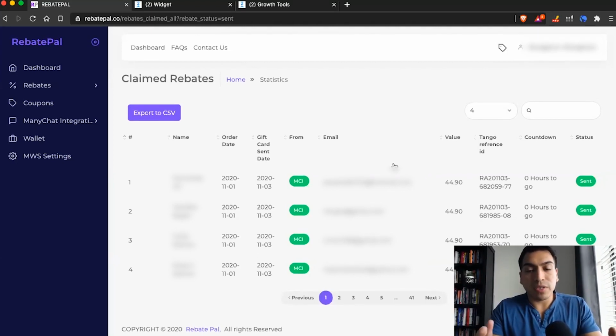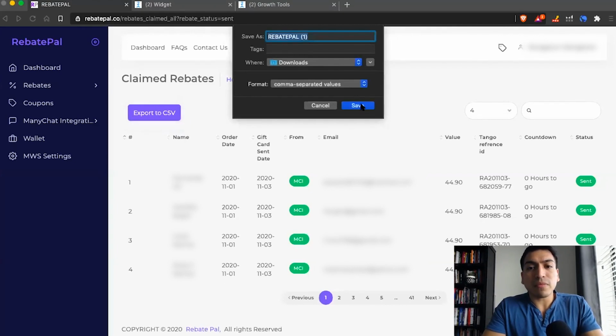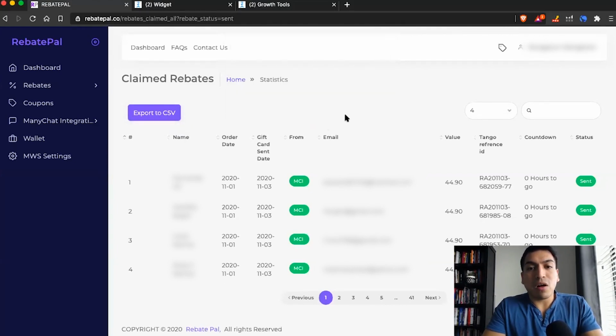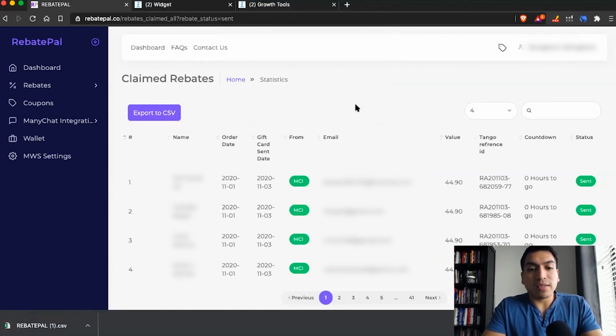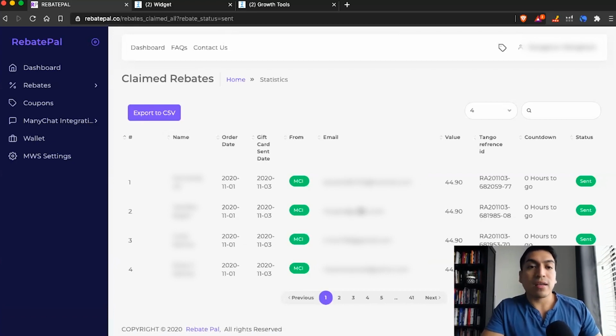And so again, security and usability is one of the main things that drove us to build out the Manychat integrations. And what's super neat is once you have the emails here, if you want to conduct your own sort of Facebook lookalike audiences, you can just click on export right here, save, and you'll be able to have all of this information inside of an Excel for you to easily access names, orders, amounts, maybe for accounting purposes, whatever that might be. You can easily export all of this data for the Manychat rebates and do with it what you will.